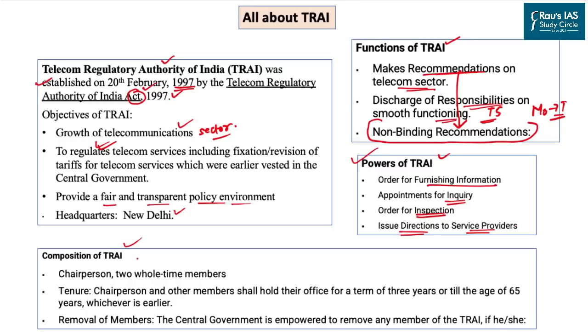Lastly, we will look into the composition. TRAI has a chairperson and 2 whole-time members along with 2 part-time members. The chairperson and the other members will hold office for a term of 3 years or till they attain the age of 65, whichever is earlier. So this is the basic criteria which you also read in your Lakshmikant book. And lastly, the central government, not the President, not the legislation or the Parliament, but the central government has the power to remove any member of the TRAI if he or she goes against the rules of service.